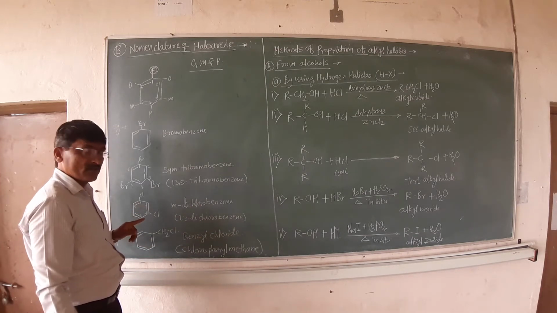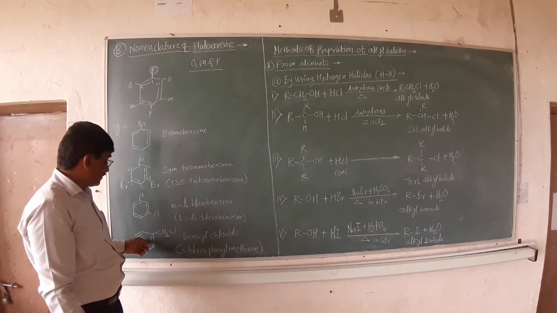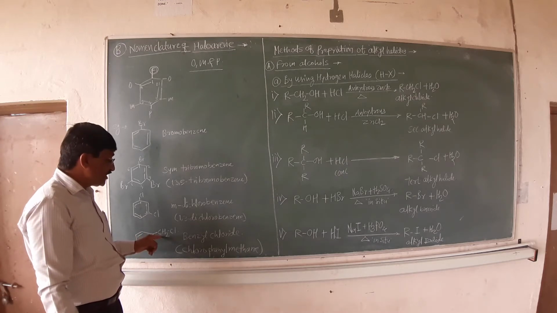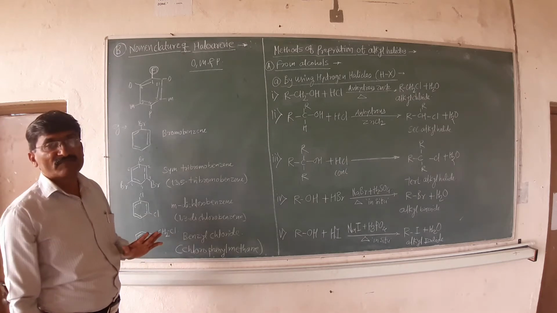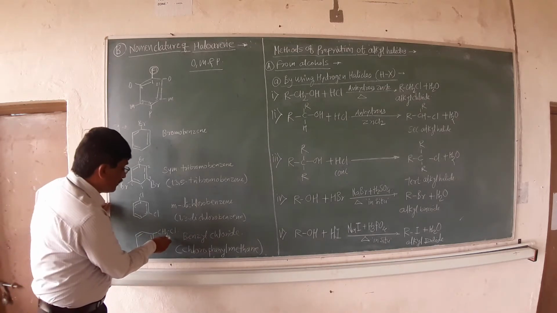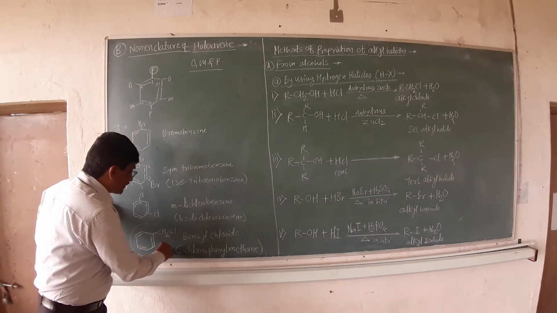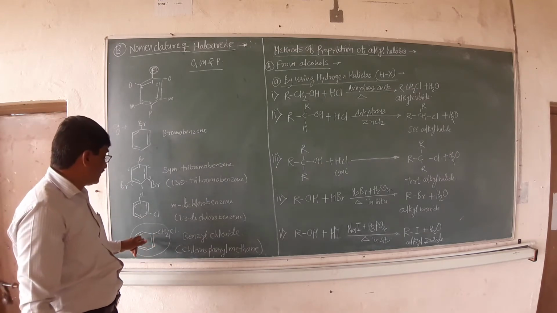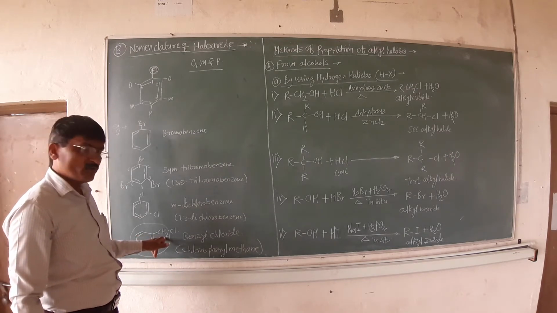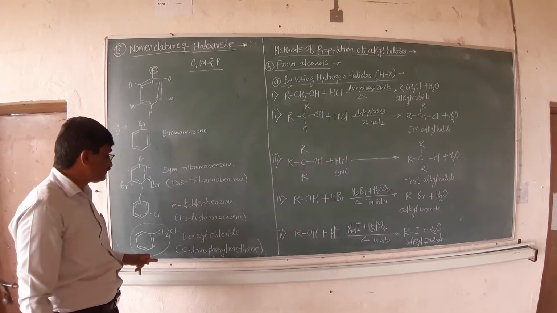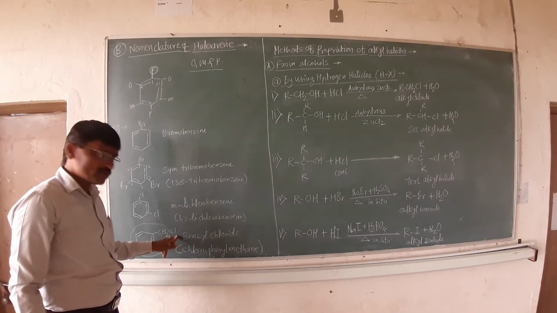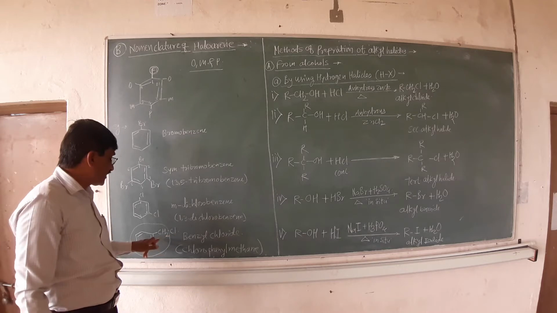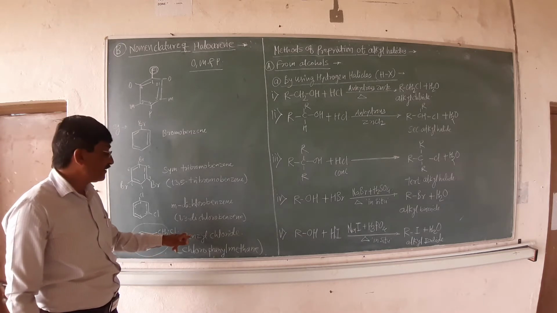But if you take the last example, the benzene ring to which a CH2Cl group is attached, in the common name system the whole group is considered as a benzyl group. That means the benzene ring to which the carbon group is attached is called benzyl, and the halogen attached is chloride, so the common name is benzyl chloride.